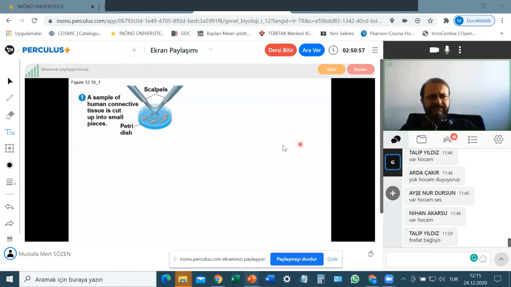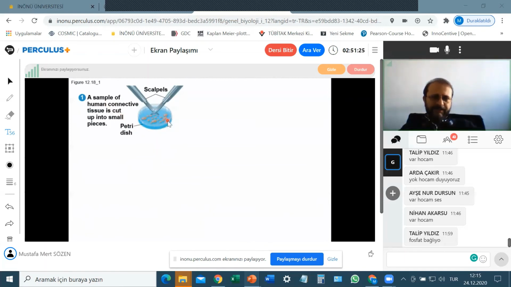Okay, this is a picture showing the cell culture, that it's possible to produce mammalian cells in the laboratory in vitro conditions. A sample of human connective tissue is cut up into small pieces. For doing this, we take a sample of human cells, like a biopsy.